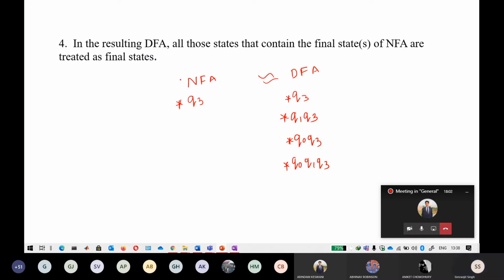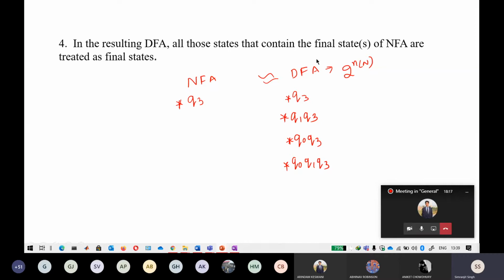Okay. So one important point, always remember that the maximum number of states for the equivalent DFA of a particular NFA is 2 raised to the power of the number of states that is possible in the NFA. So just write 2 to the power number of states in NFA.